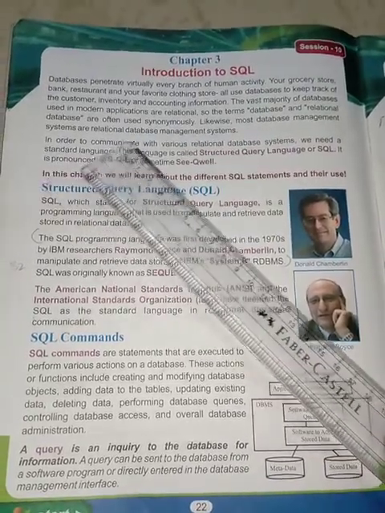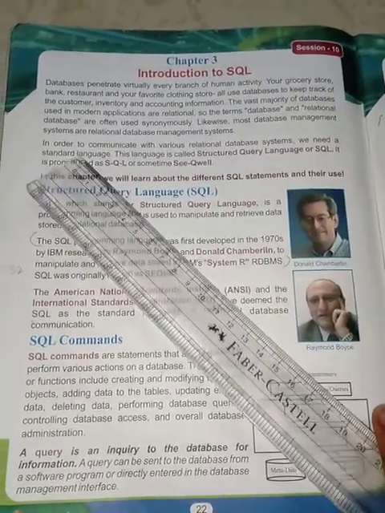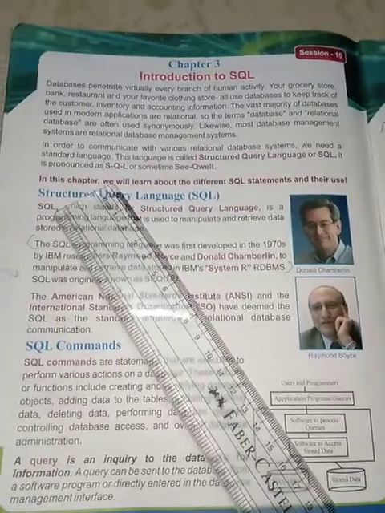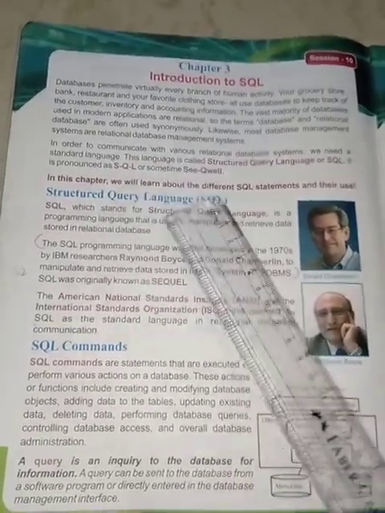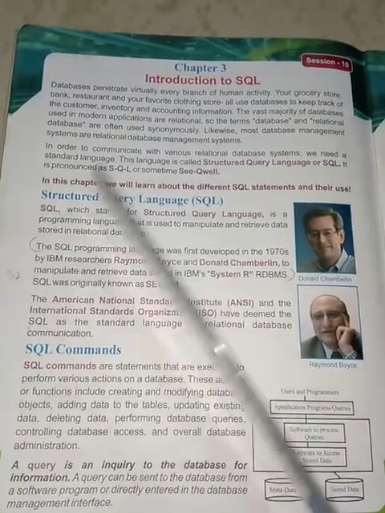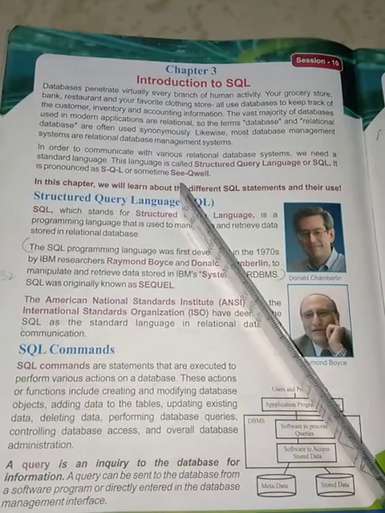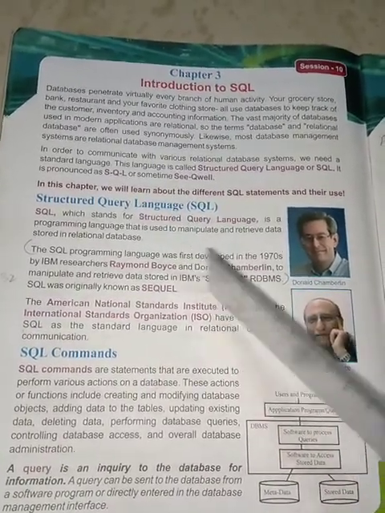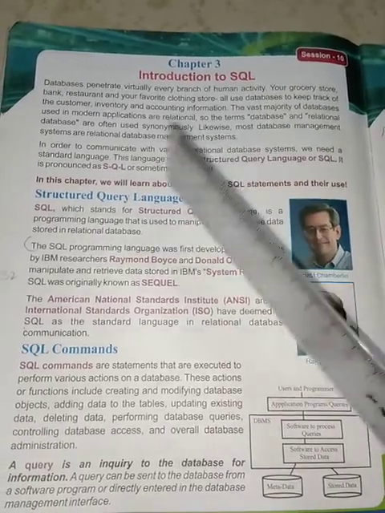In order to communicate with various relational databases, we need a standard language. When you want to retrieve or add anything, you should know the code. As we have studied from your lower classes, to do anything on a computer you need a programming language, or you have to write a program.